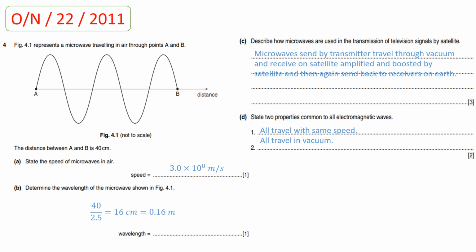Now in part B, determine the wavelength of the microwave shown in figure 4.1. So for the calculation of wavelength, we all know that the wavelength is the distance traveled by one complete wave.